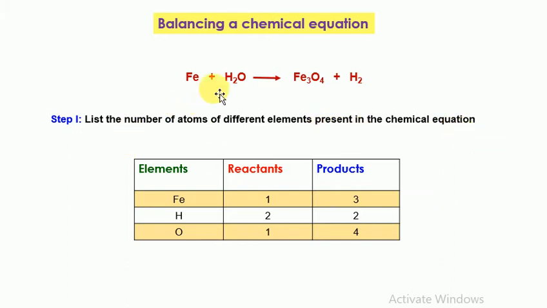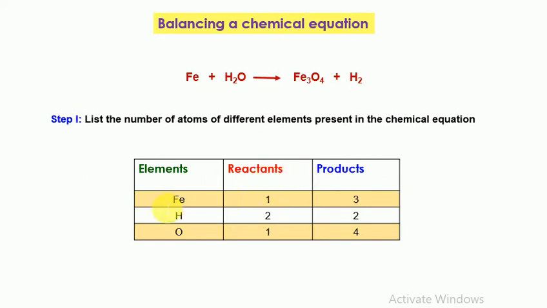First of all, we'll see what are the elements present in the chemical reaction. So first of all, we'll make a table like this. In the first column, we'll write elements. In this, iron, that is Fe, hydrogen is present and oxygen is present. So iron, hydrogen and oxygen, these are the elements present in this chemical reaction. In another column, we will write reactants. So here we will write the number of atoms of the elements on the reactant side and the product side.